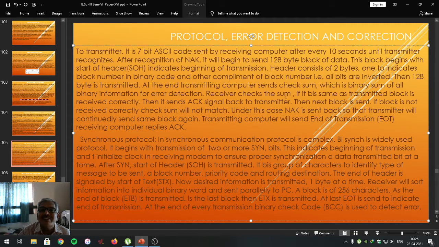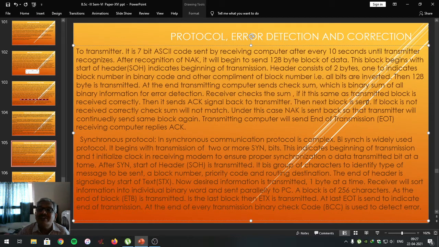Receiver checks the sum. If checksum is same as transmitted block, block is received correctly. Then receiving computer sends acknowledge signal back to the transmitter. Receiving computer gives acknowledgement.